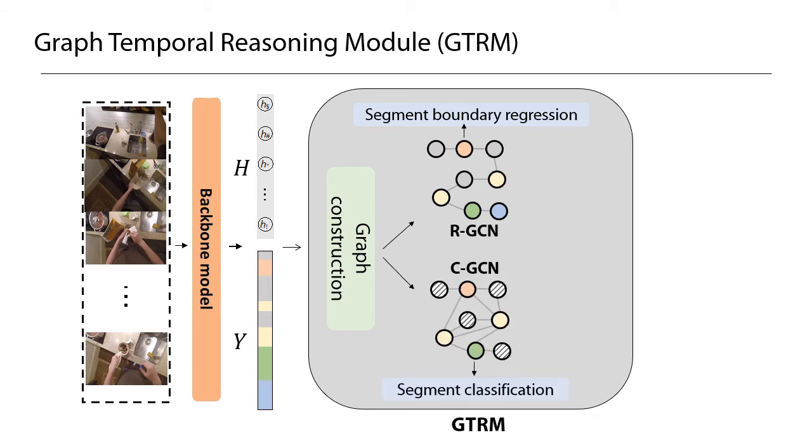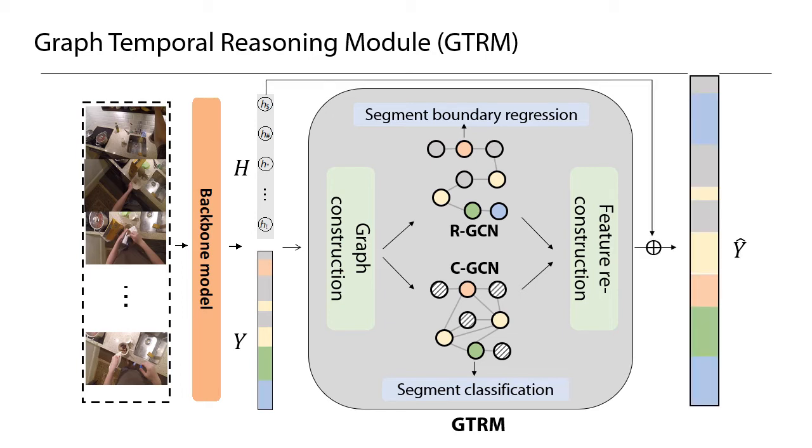The second graph, called CGCN, is used for segment classification. After using graph convolution to refine the node representations, we remap the nodes to a refined representation. We then use it together with the previous hidden representation to obtain the refined action segmentation y-hat.